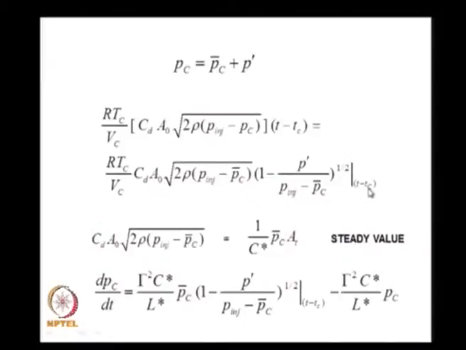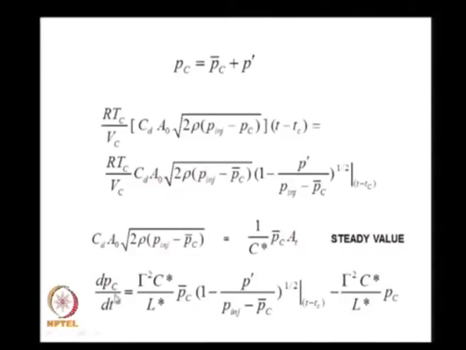Now we note that this value corresponds to the steady chamber pressure, and this steady chamber pressure corresponds to the steady value of mass flow rate through the nozzle, namely 1 over C star into Pc over AT.